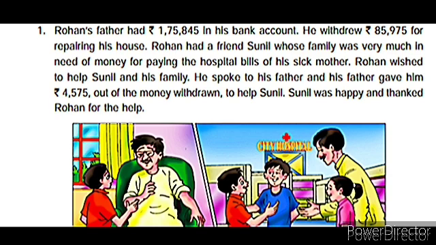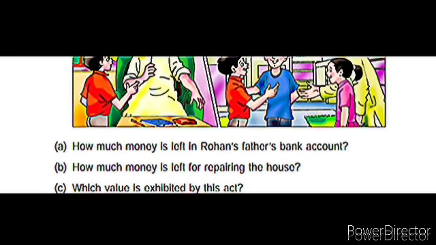He spoke to his father, and his father gave him rupees 4,575 out of the money withdrawn to help Sunil. Sunil was happy and thanked Rohan for the help. The first question is, how much money is left in Rohan's father's bank account? In B, how much money is left for repairing the house? And in C, which value is exhibited by this act?